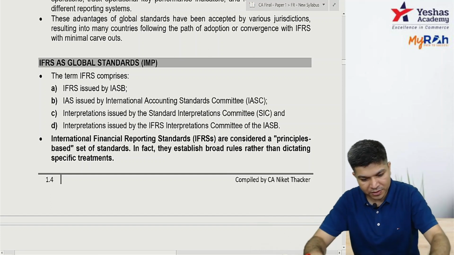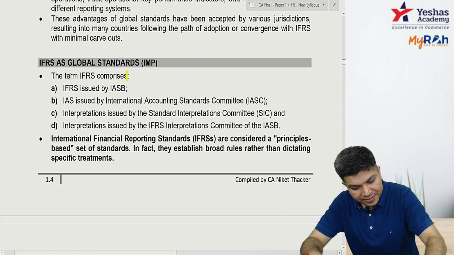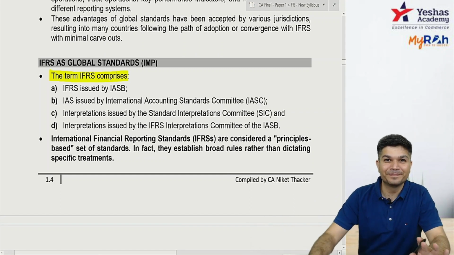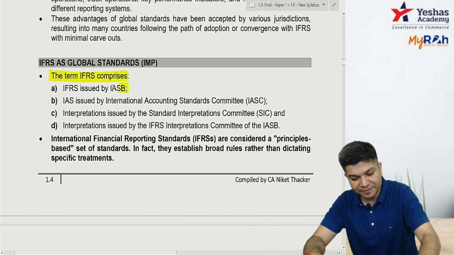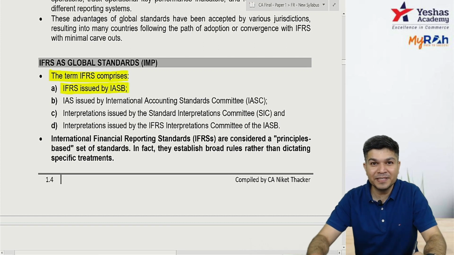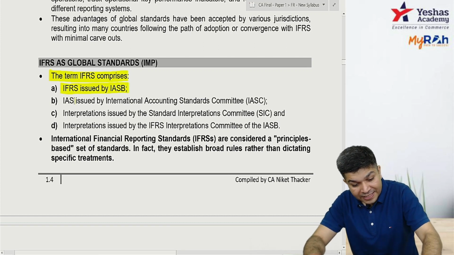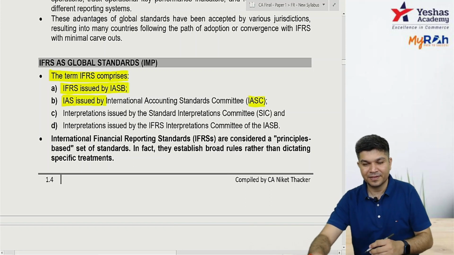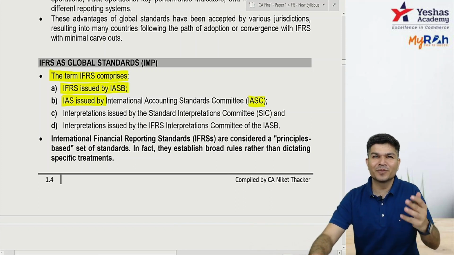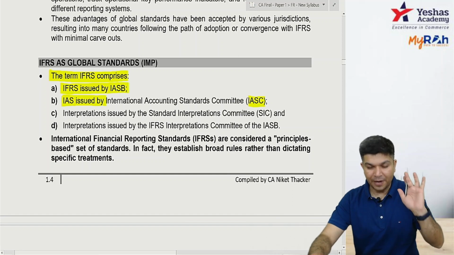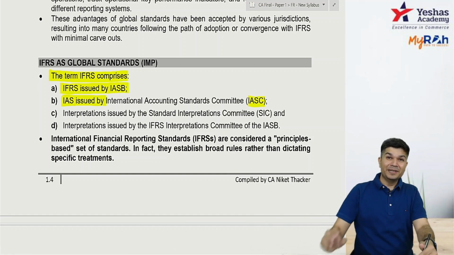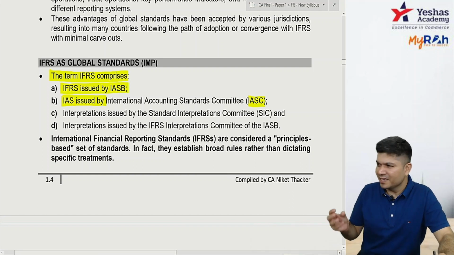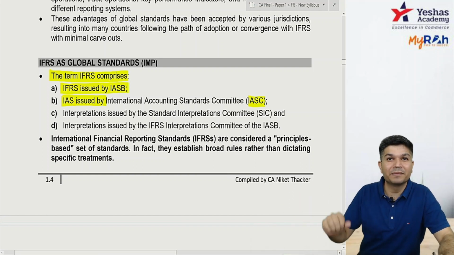So check out, the term IFRS comprises IFRS which are issued by the IASB, and IAS issued by the IASC. I told you IFRS also includes IAS. Now, whenever standards are ambiguous, there might be some interpretations coming up.